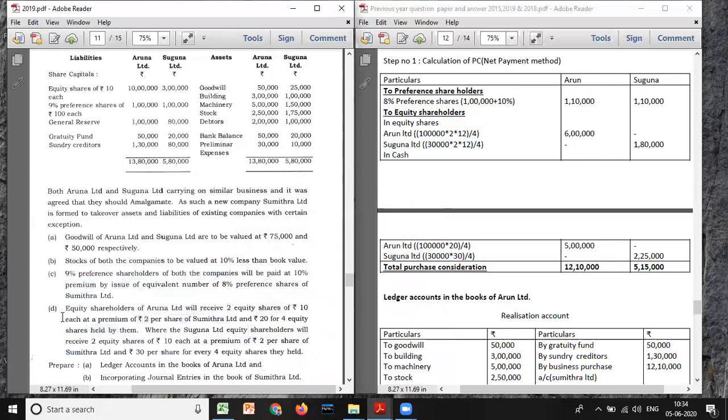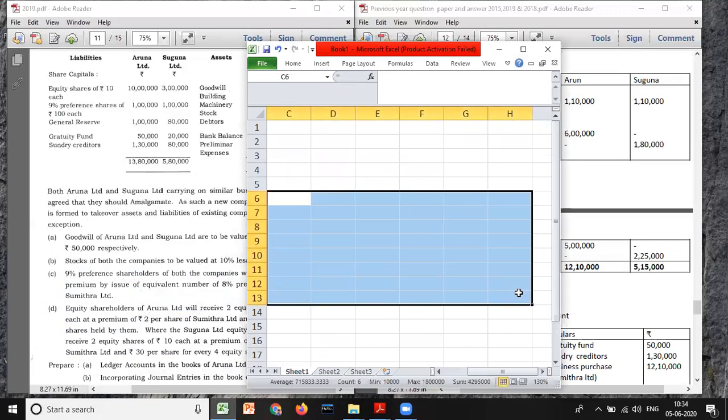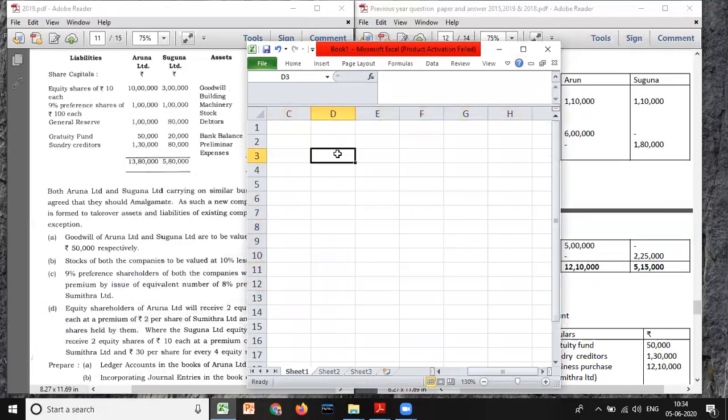Now, the second part we need to try to understand. When it comes to equity shareholders, you should be careful here. Total share capital, how much do we have? We have 10 lakh. They have not given the number of shares. And here, how much do we have for Aruna?